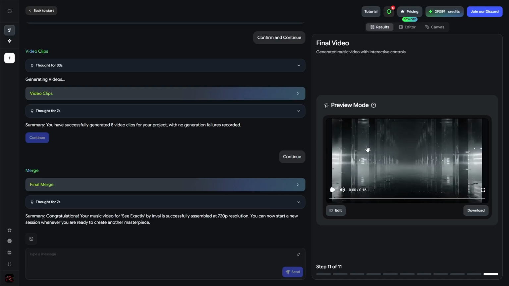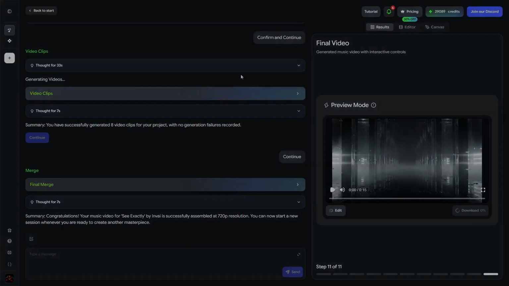And just like that, you go from a raw audio file to a finished cinematic video, without touching a single editing tool. At each step, you can review the output on the right side of the screen and click Continue when you're ready to move forward. Now that the entire video is ready, let's finally see how it came out.